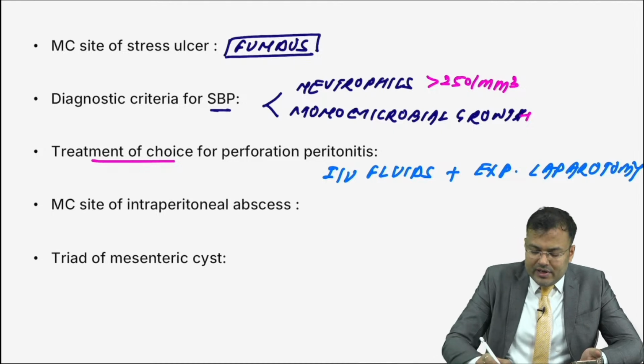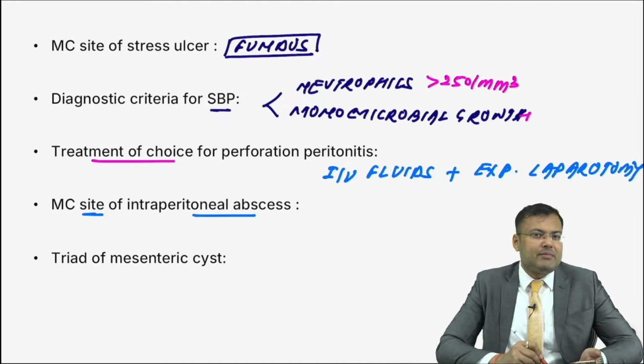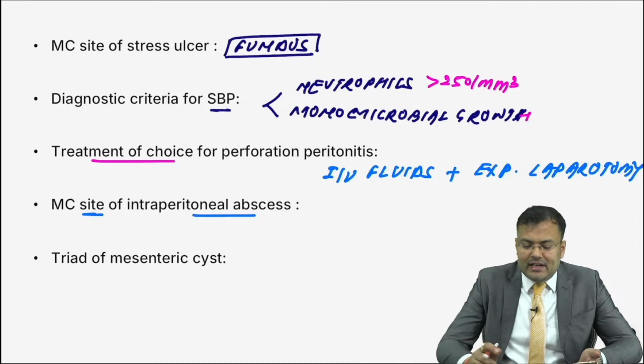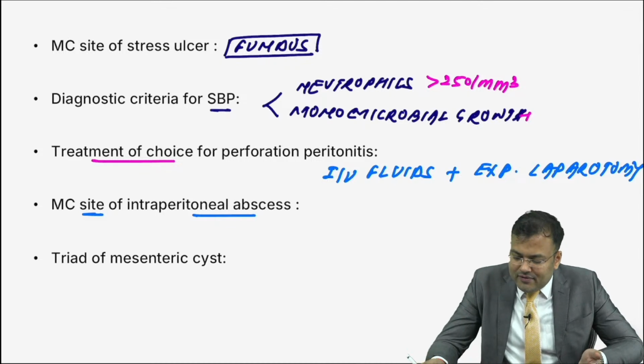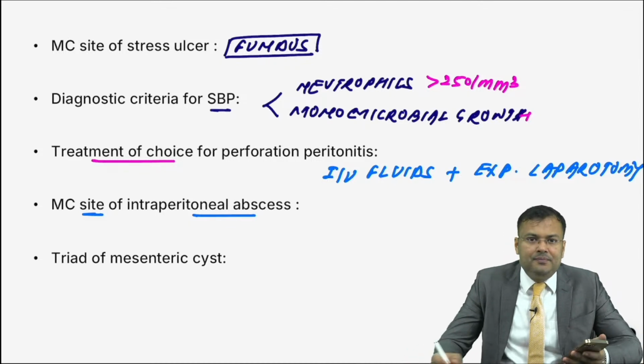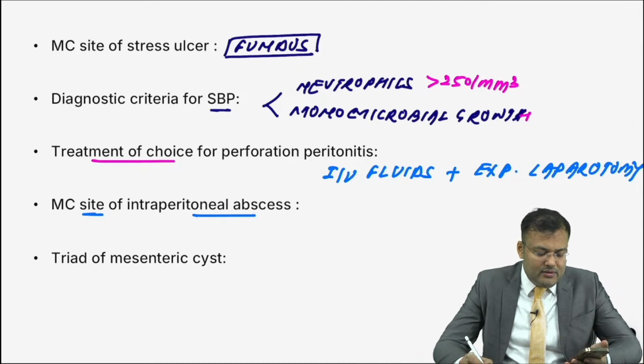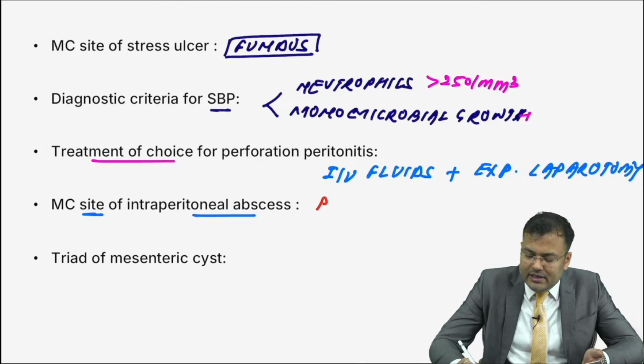Next question, what is the most common site of intraperitoneal abscess? One of the frequently asked questions. Guys, tell me. Very good. Pelvis. It is pelvis.